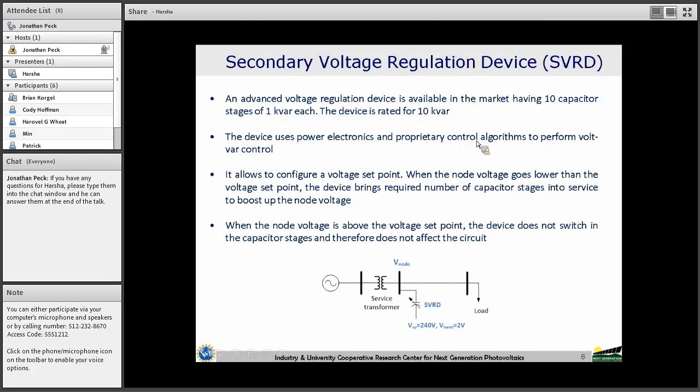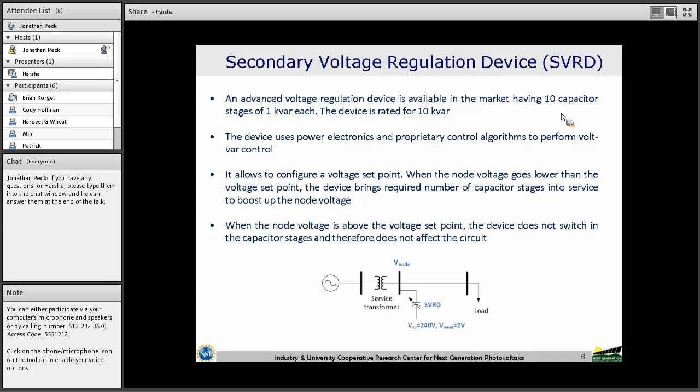So this particular device is rated for 10 kVAR, and it has 10 stages of 1 kVAR capacitors. Each capacitor stage is brought into service only if it is required. So this device uses proprietary control algorithms to determine how many capacitor stages are required to be brought into service, so that the node voltage is maintained at the set point voltage.